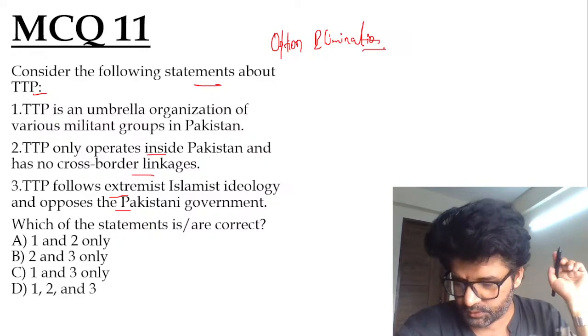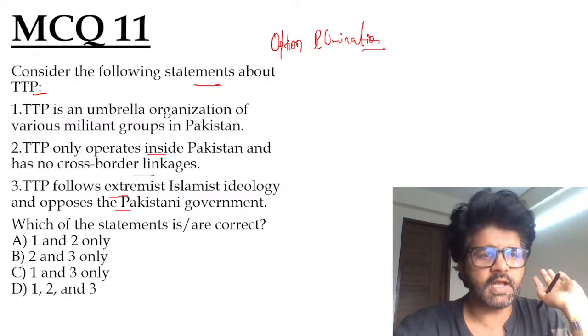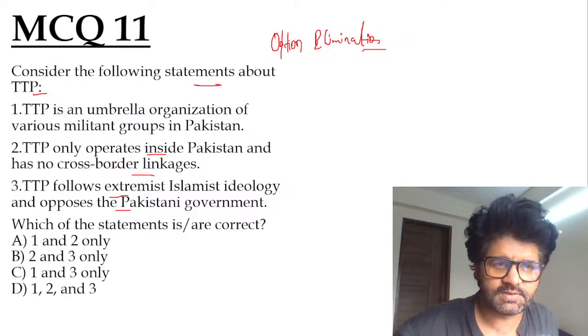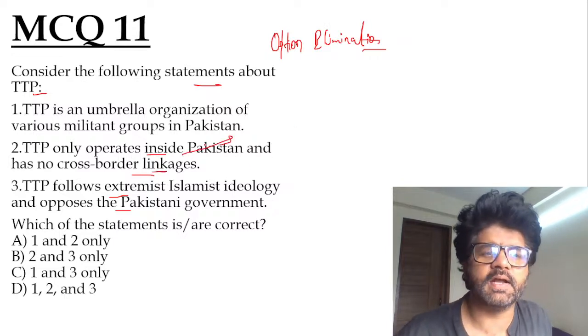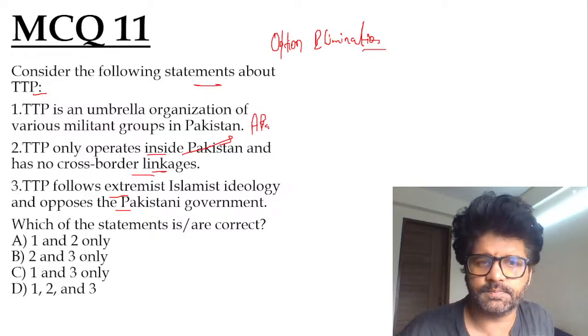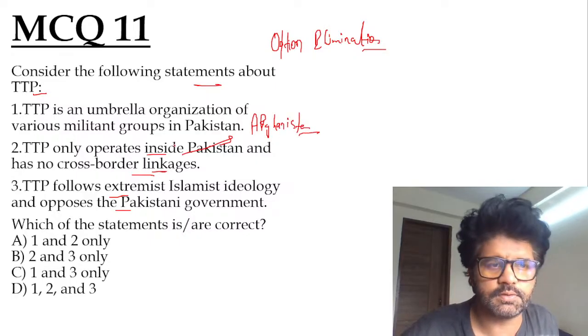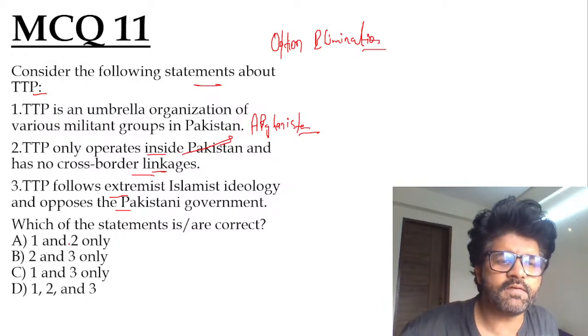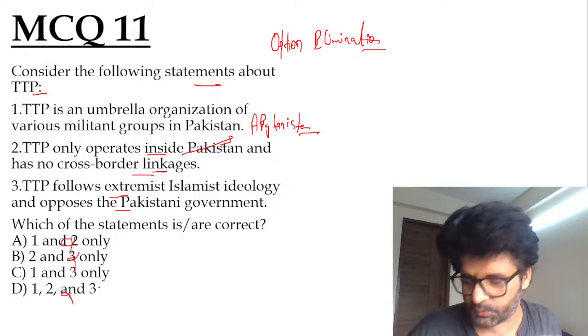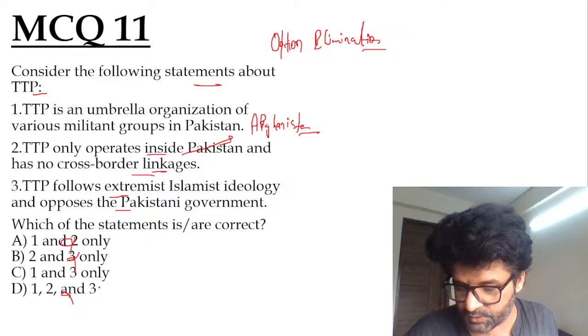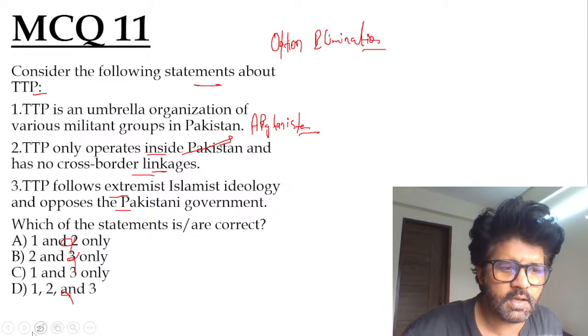So Harshini, Rishi, Iltush, Gajanan, all of you have given the answer. So what we have discussed, this is the problem. Second is the problem, guys. They are operating from Afghanistan because the Afghan Taliban are helping them. There are talks regarding that. So second is wrong. If second is wrong, you can eliminate the option. C is the answer, as stated by Harshini, Rishi, Iltush, Gajanan. Very good here. Very, very good.